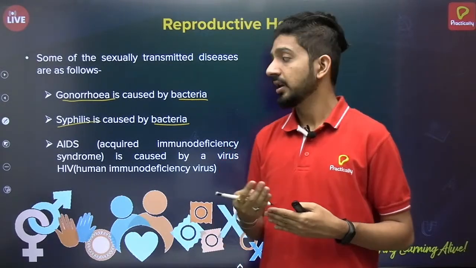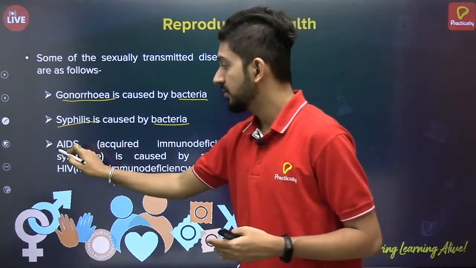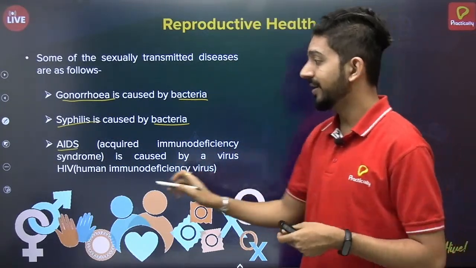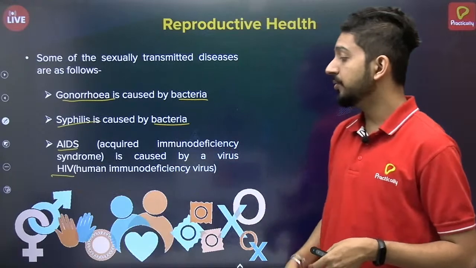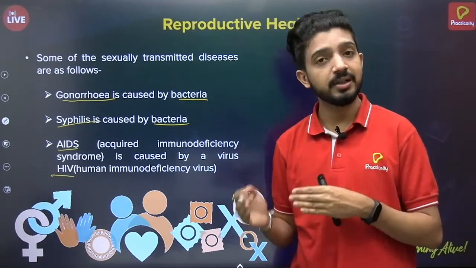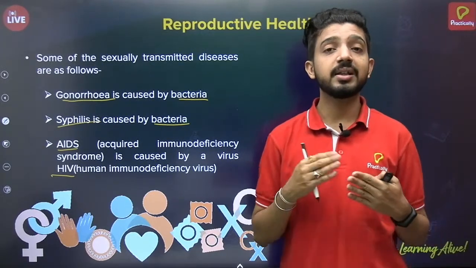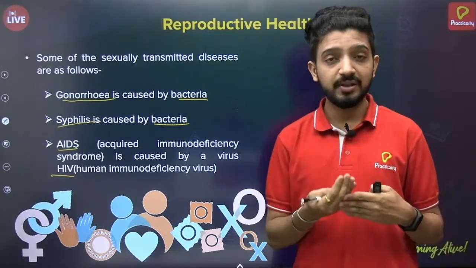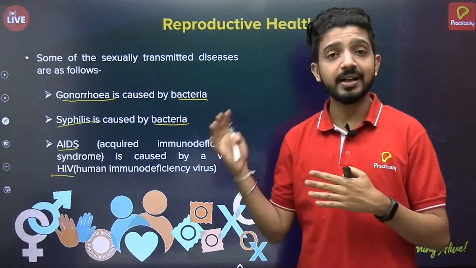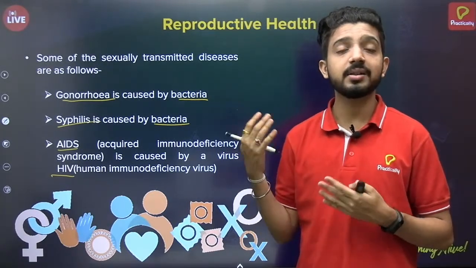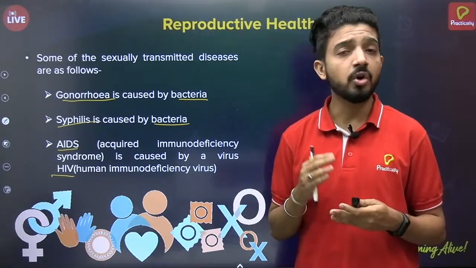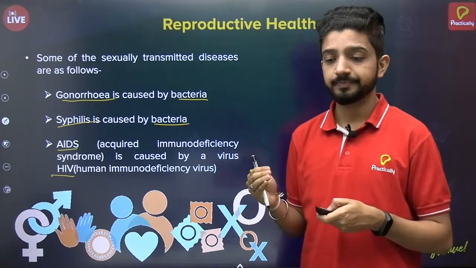And AIDS, that is acquired immunodeficiency syndrome, which is caused by HIV, the human immunodeficiency virus, is also an STD. This sexual transmission of disease can happen when the entire process of reproduction or the sexual act is done without taking safe measures. What are those? We will see ahead.